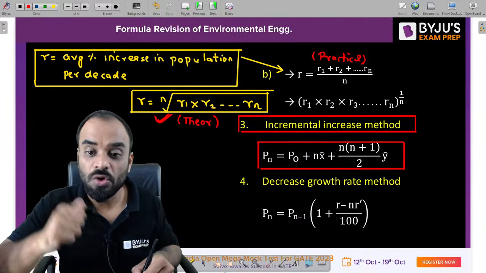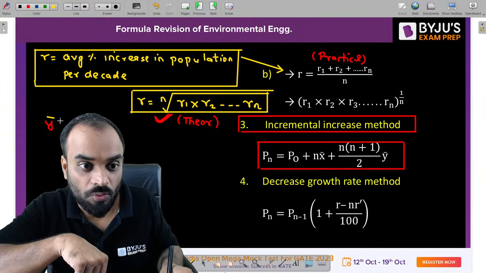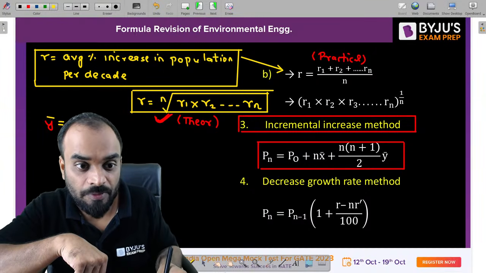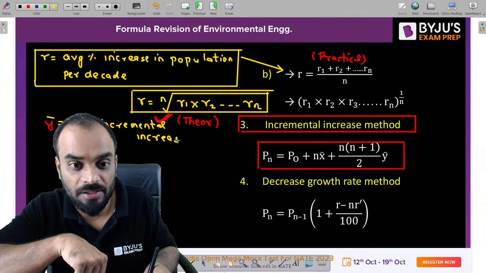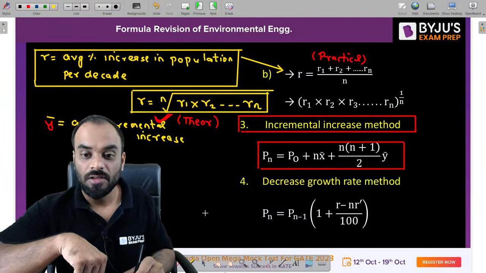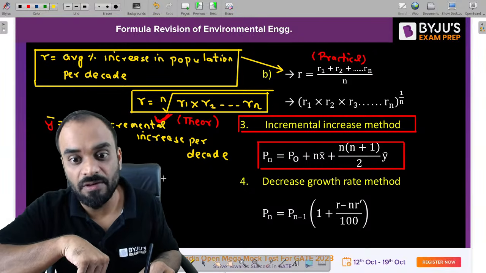Now the question is, what is y bar, sir? Y bar is the average incremental increase per decade.